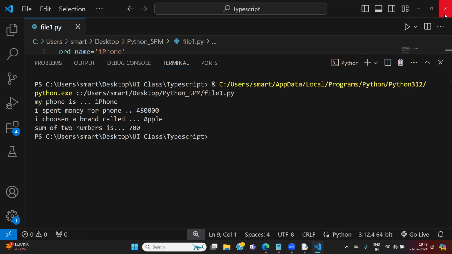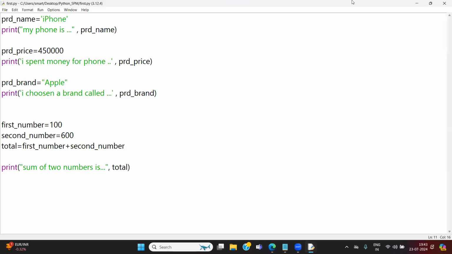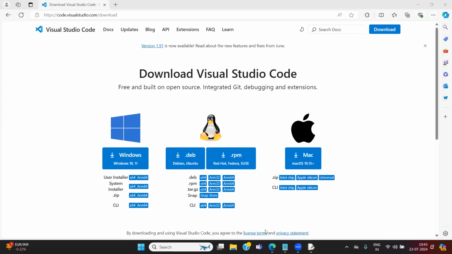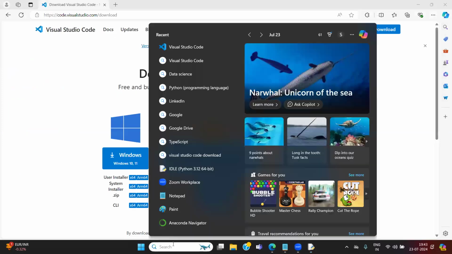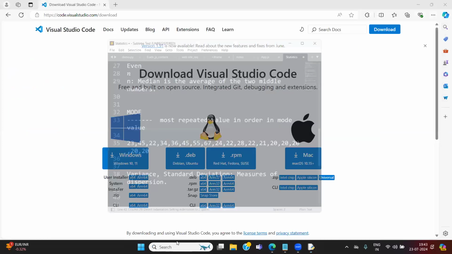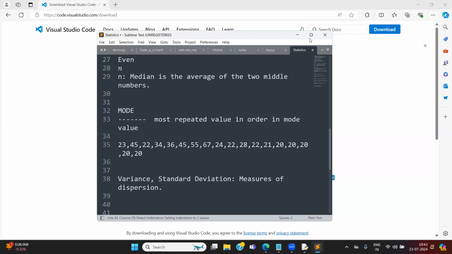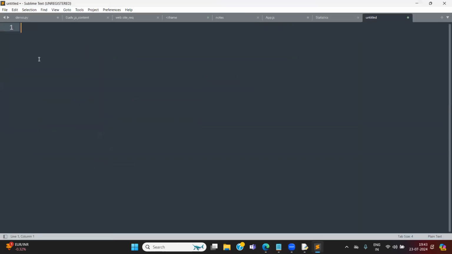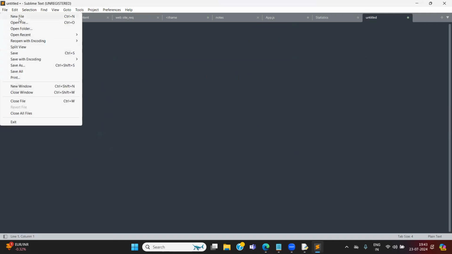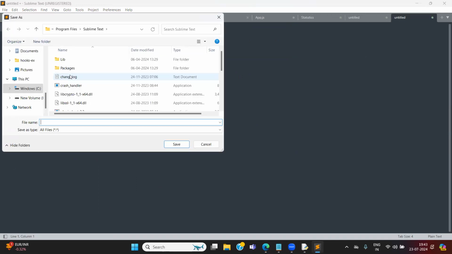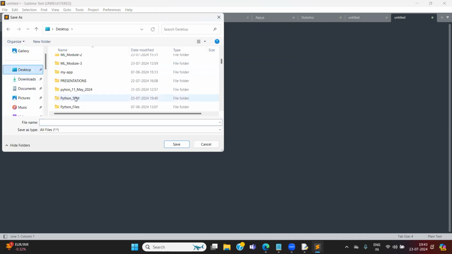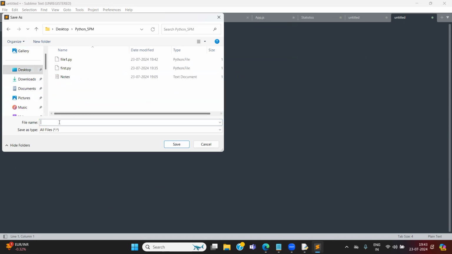Right? Next, I'll go with one more editor called Sublime Text. Already installed it. I'm trying to open it. Taking a new file, save it as file2.py. File2.py. Just open it.